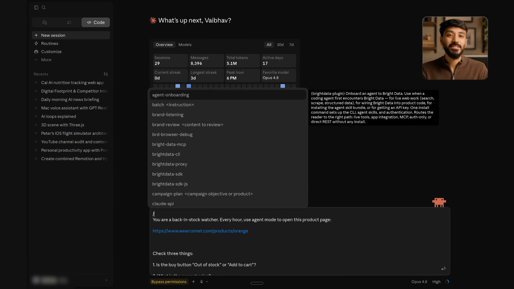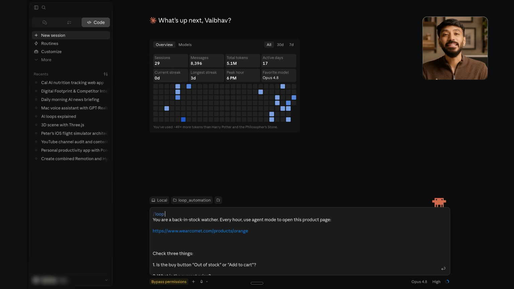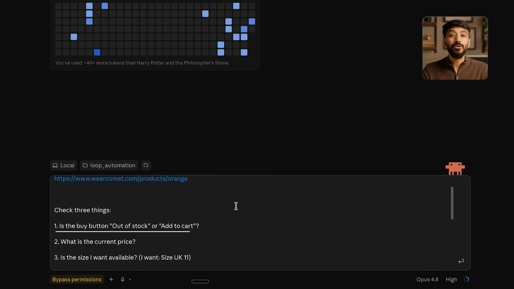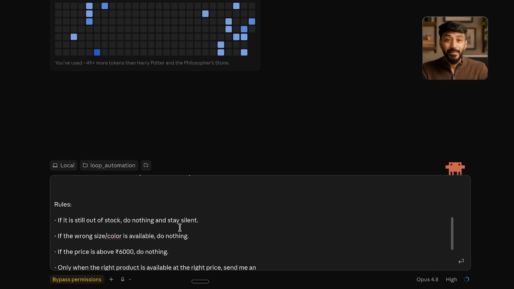Watch how simple this is. So let's go to Claude and type /loop. That's the command that tells it to do a job again and again on a schedule. And let's paste in a simple job description. Watch this product page every hour. Check 3 things. Is the button still out of stock? What's the price? And is my size there? UK 11. Then the rules.